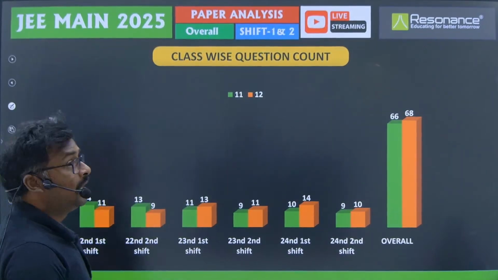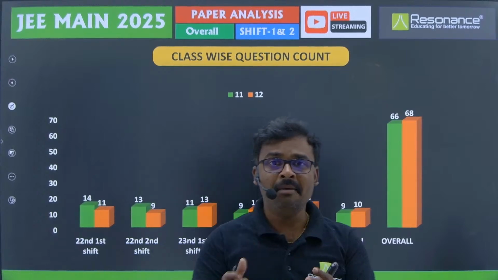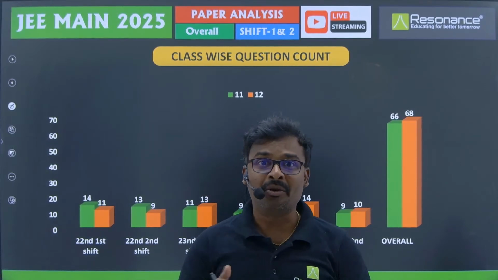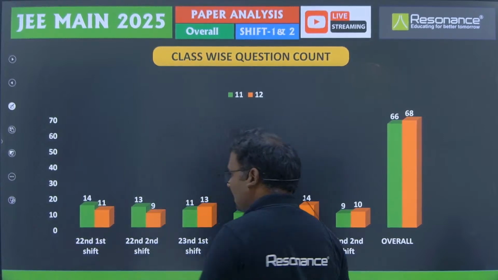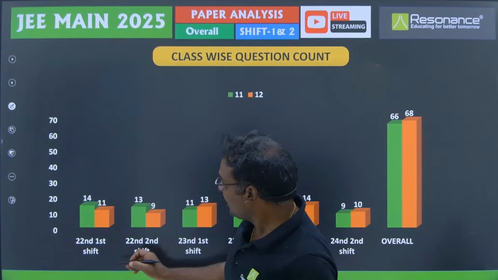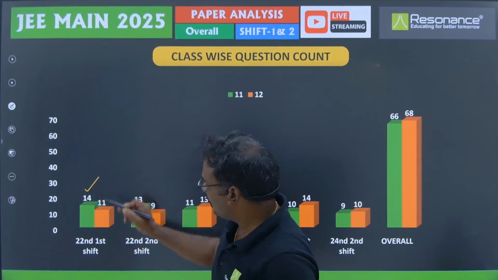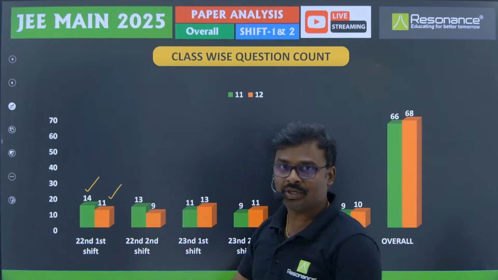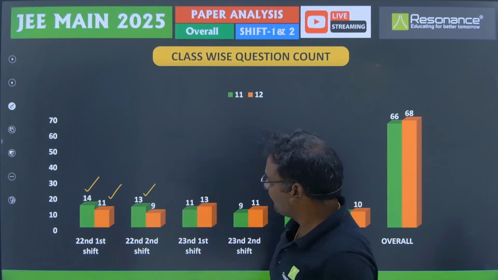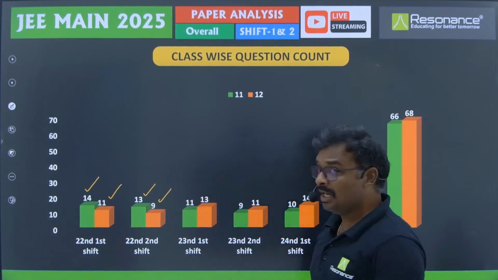Then coming to class wise, how did they balance the syllabus between 11th and 12th standards? That also let us have some idea. First shift of 22nd, 14 questions came from 11th standard and 11 questions came from 12th standard. And in the second shift, 13 questions came from 11th, 9 only from the 12th standard.